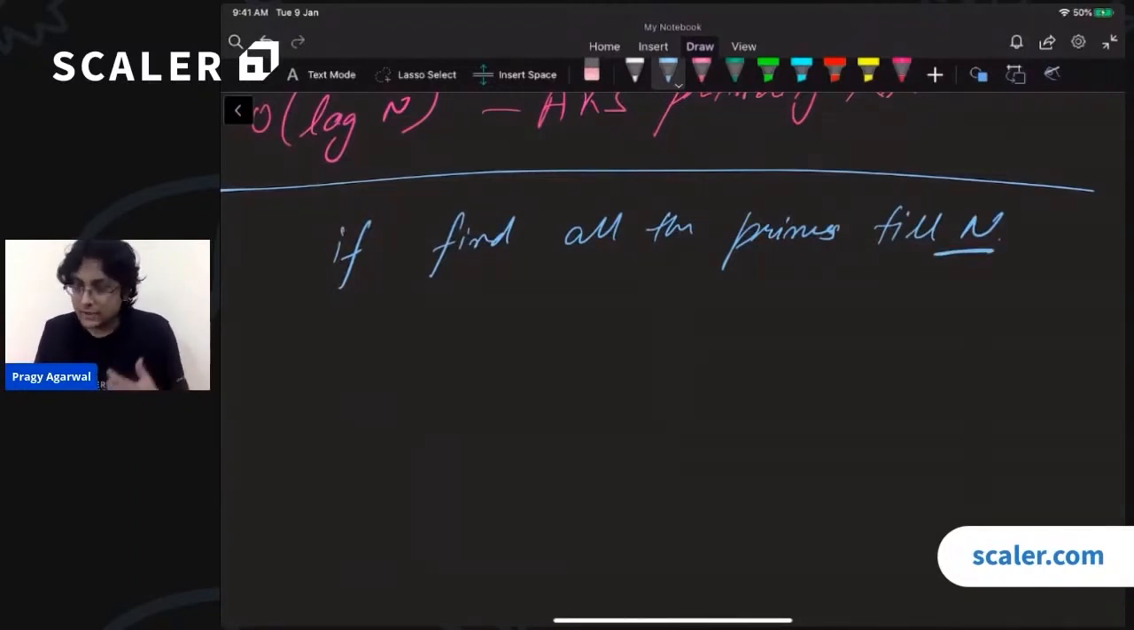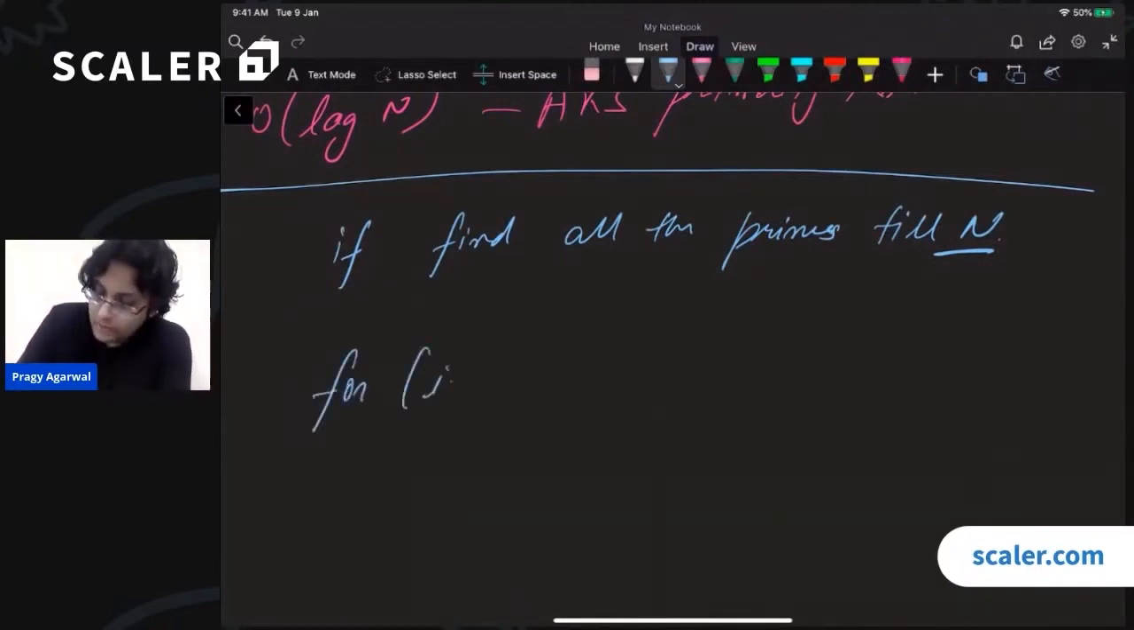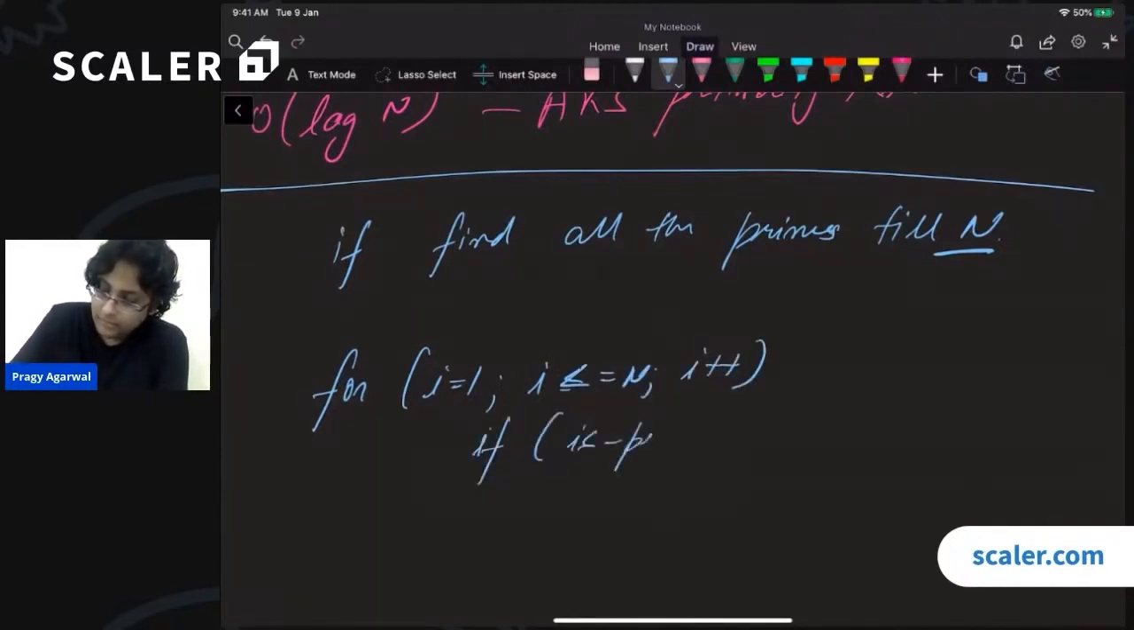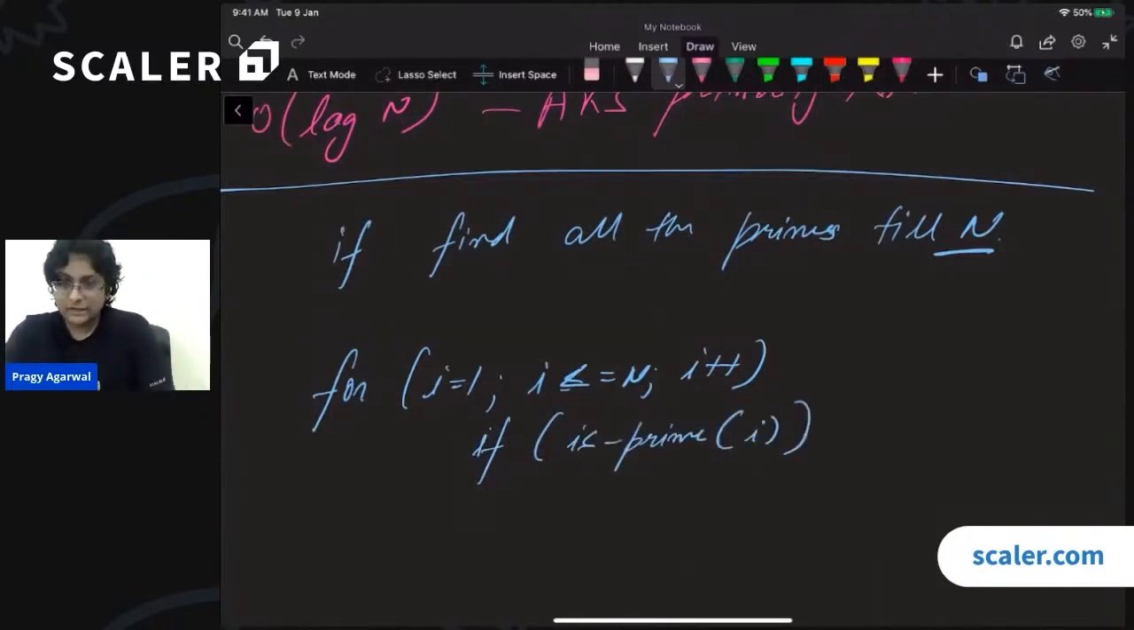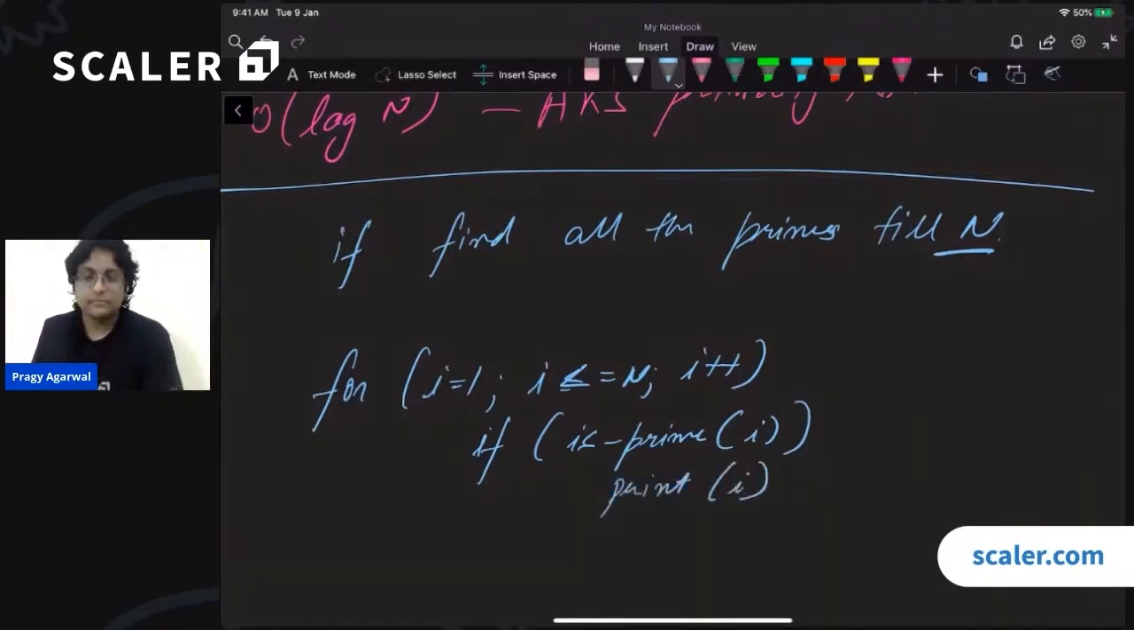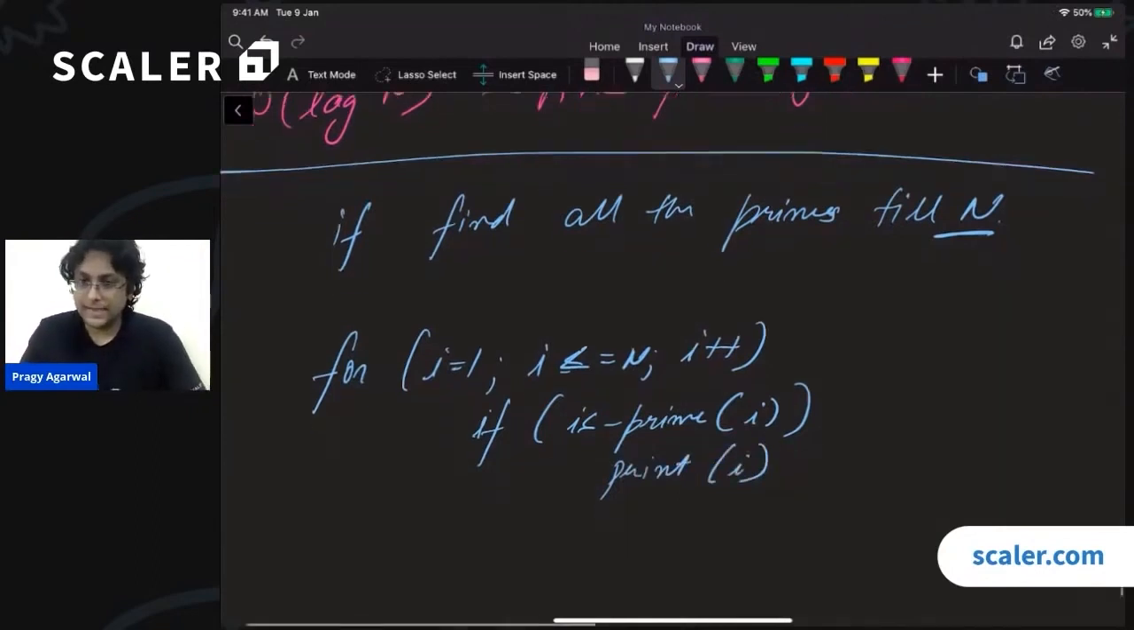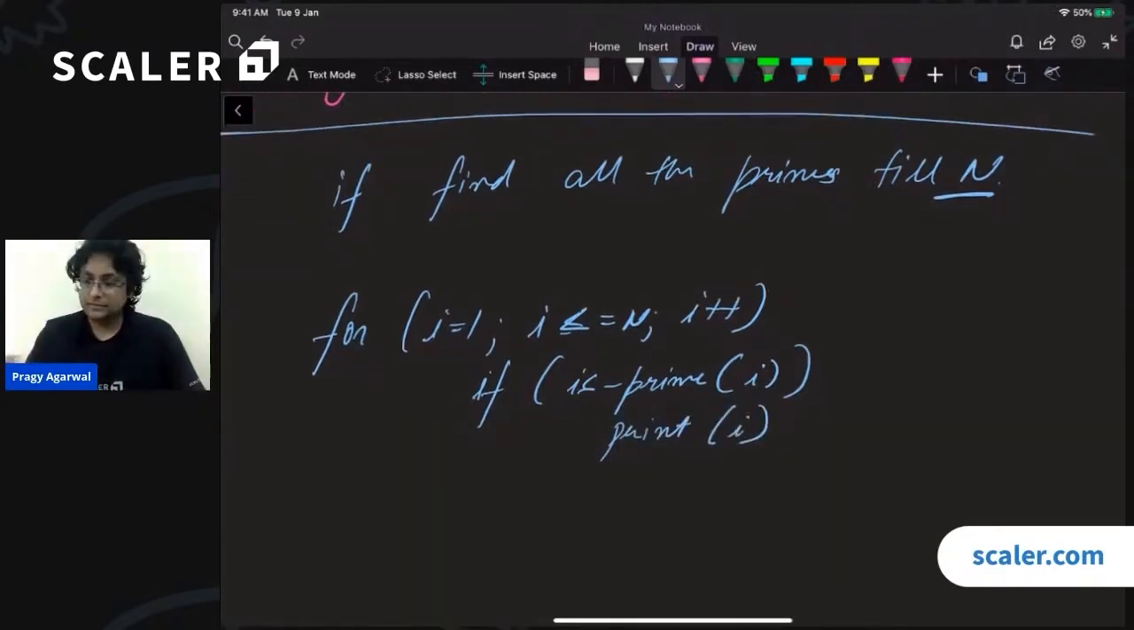So one way of doing that is to very simply go through all the numbers and check if they are prime. So we can simply do for i equals 1, i less than or equal to n, i plus plus, and we will say if isPrime of i. This isPrime is the function that we have coded earlier. If it is prime, we will simply print i. Simple enough?